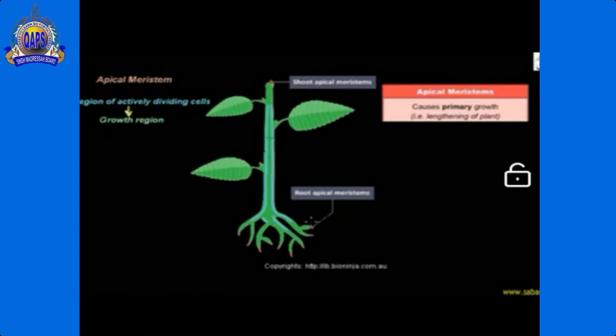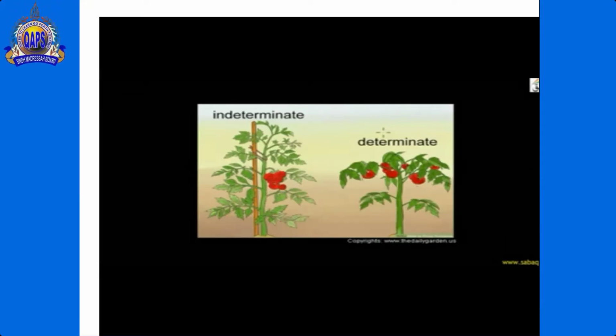Now two terminologies relative to primary growth. Now I define indeterminate growth. Indeterminate growth is also called primary growth. Growth takes place throughout life.